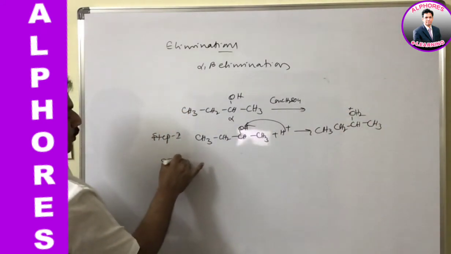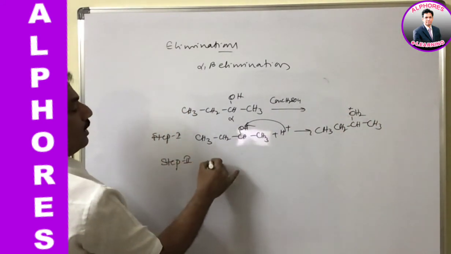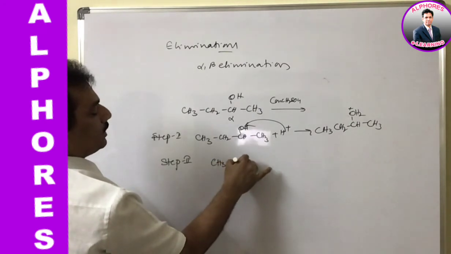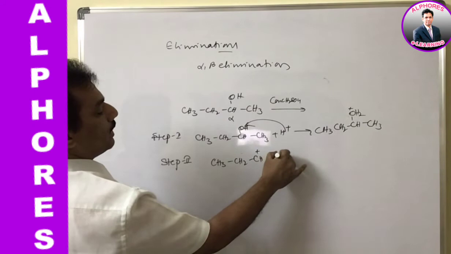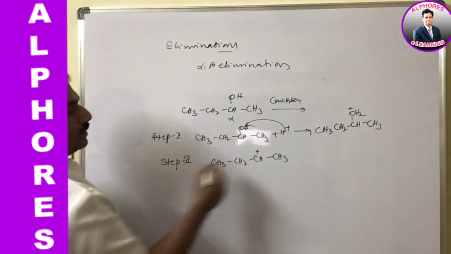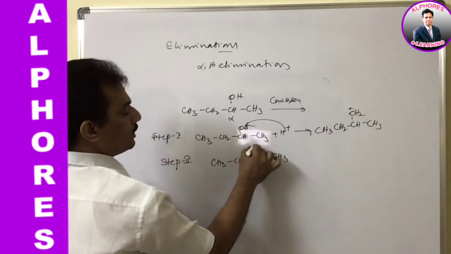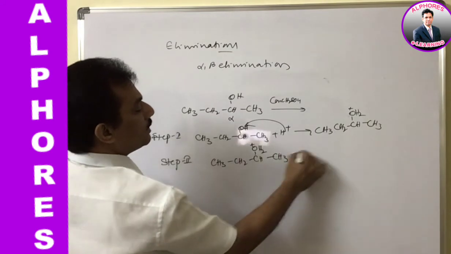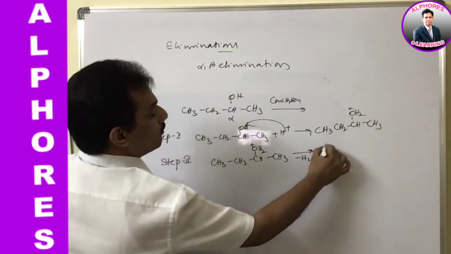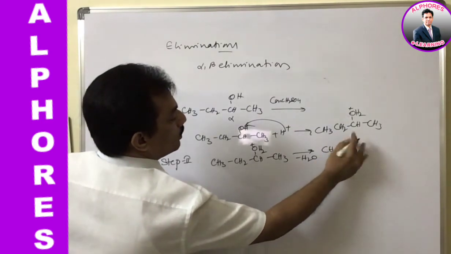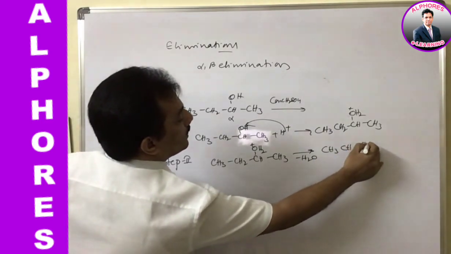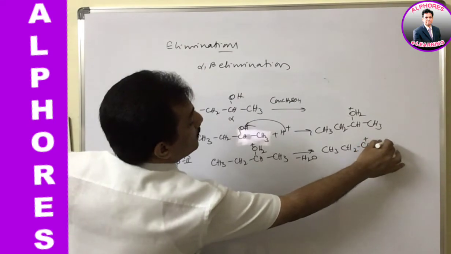Step 2, it undergoes dehydration, that is water goes out, forming a secondary carbocation, where this OH2+ goes out, forming a secondary carbocation like this, CH+ CH3.